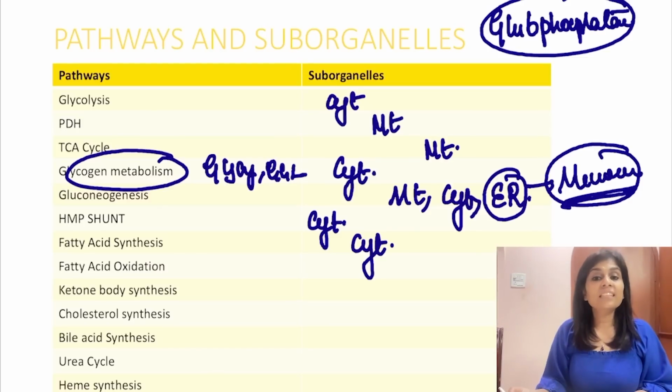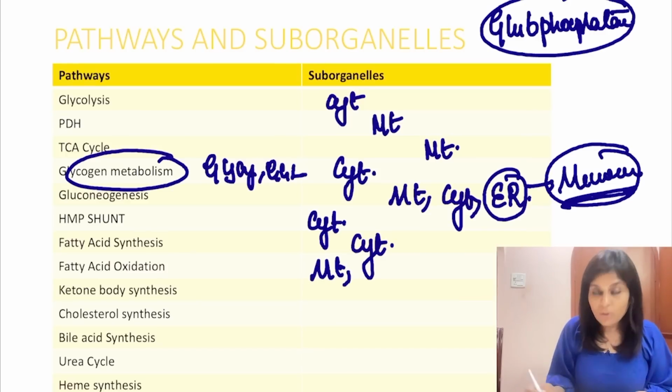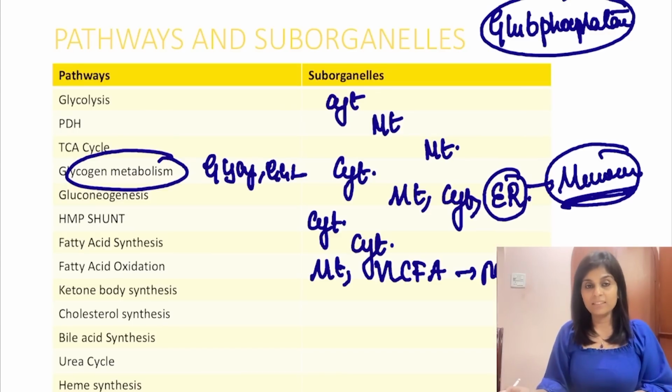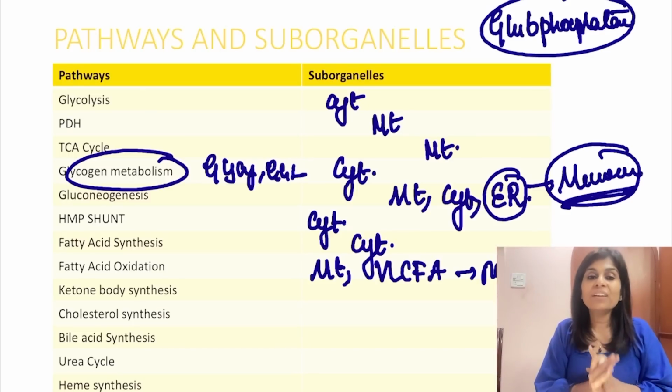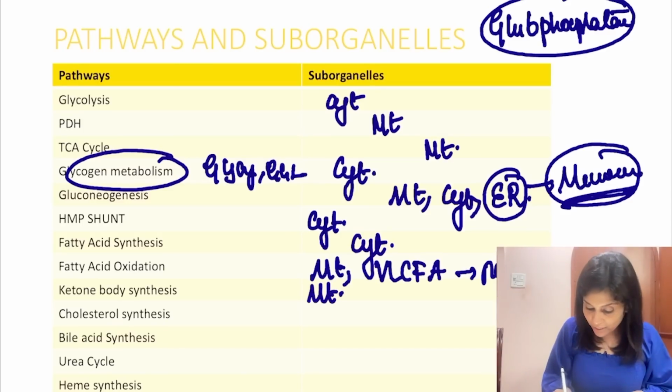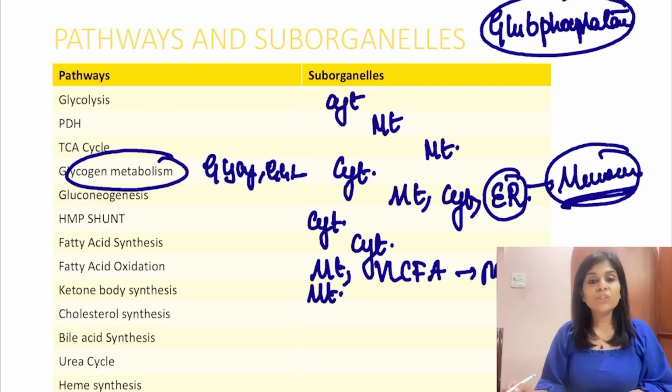Fatty acid oxidation. What did I tell you about fatty acid oxidation? It happens in mitochondria predominantly, but very long chain fatty acid oxidation happens in peroxisomes. Ketone body synthesis. What are ketone bodies? Ketone bodies are products of incomplete oxidation of fatty acids. Where are fatty acids oxidized? Mitochondria. So where do you think ketone bodies get synthesized? In mitochondria.